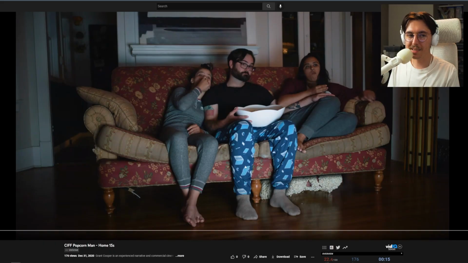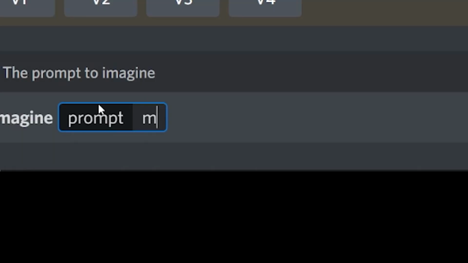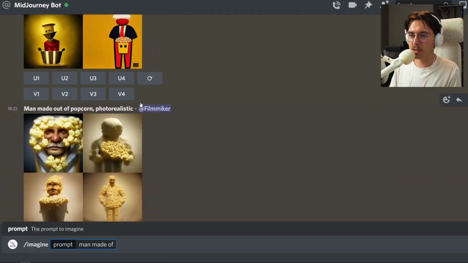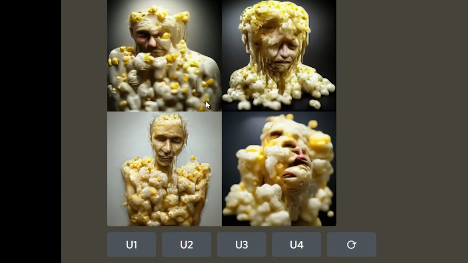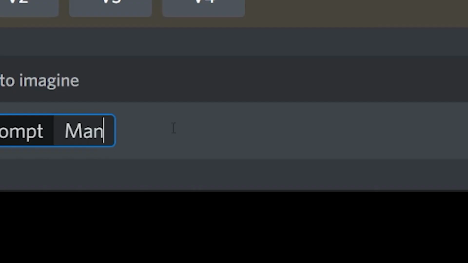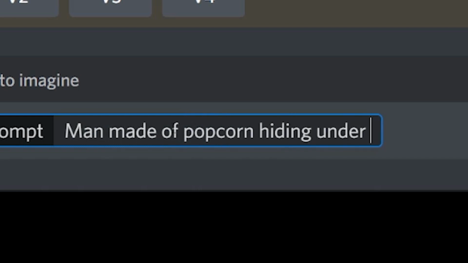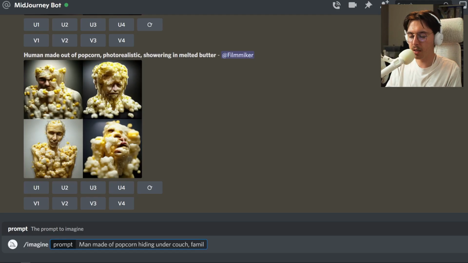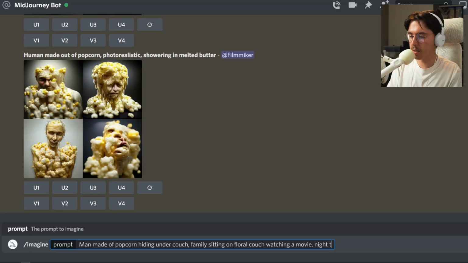As you can see, we got a family sitting on a couch, and we got Popcorn Man. So let's see if we can do that. Let's go. Man made of, what worked better? Man made out of popcorn. Human made out of popcorn. I think man made out of popcorn worked a little better. Man made of popcorn hiding under couch. Family sitting on couch, sitting on couch watching movie. Let's do floral couch. Nighttime, horror, scary.